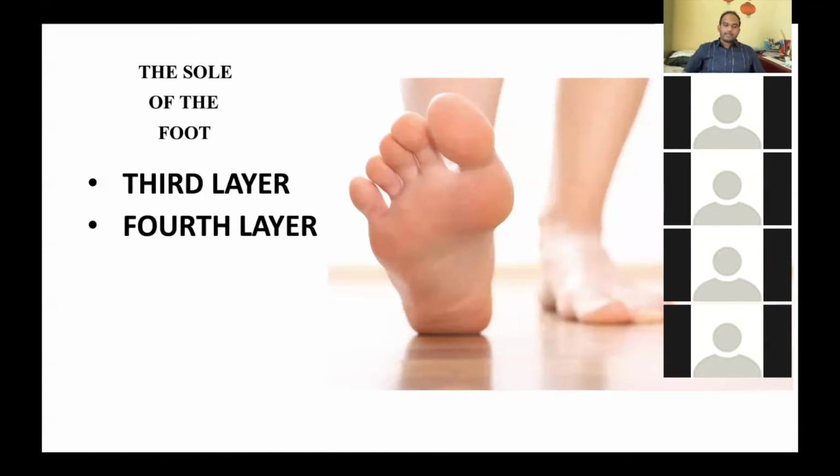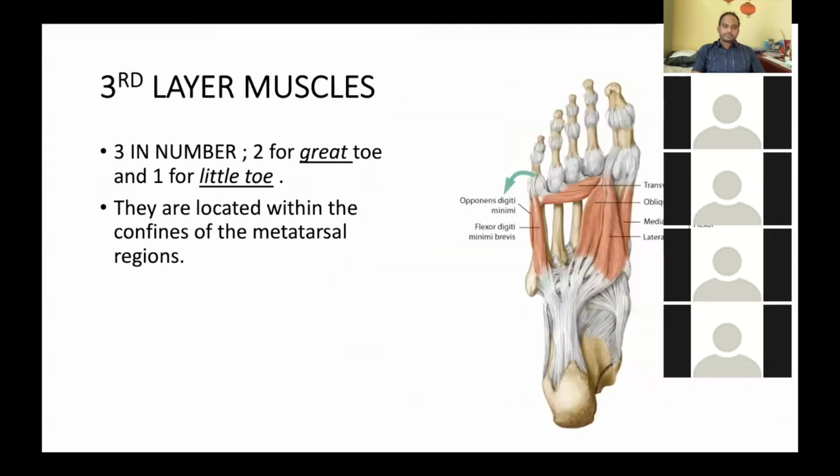Now coming to the third and fourth layers of the sole. In the third layer, the muscles are three in number, one for the little toe and two for the greater toe. So how many muscles do we have in the third layer? Three muscles. One muscle is for the little toe and two muscles are for the greater toe.